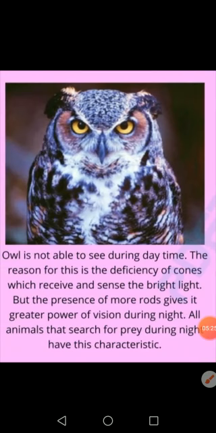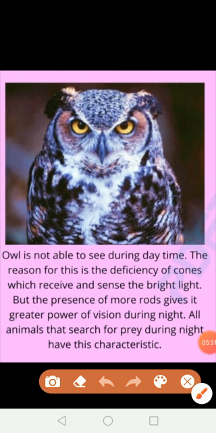Okay, and there is another piece of information here regarding the owl. The owl is a nocturnal animal and it sees in dim light. At dark it is active, and it preys during the night because it has a deficiency of cones and, due to it, has more rods. Because of the presence of more rods, it has greater power of vision during the night.